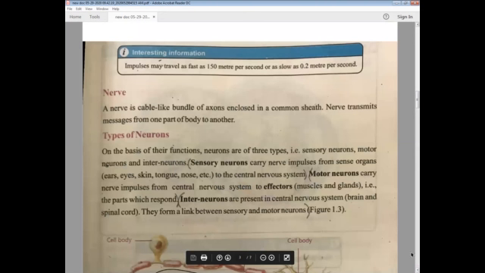Now there is page number 3. There is an interesting piece of information that impulses may travel as fast as 150 meters per second or as slow as 0.2 meters per second.